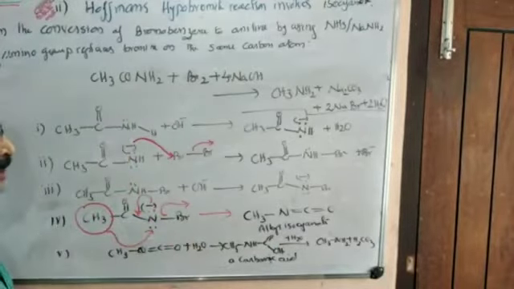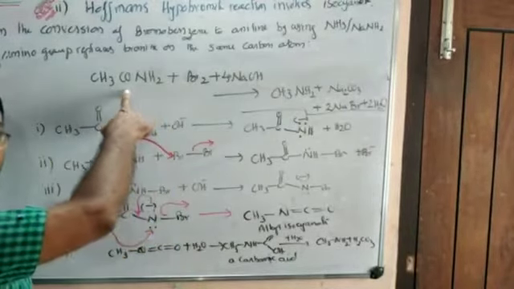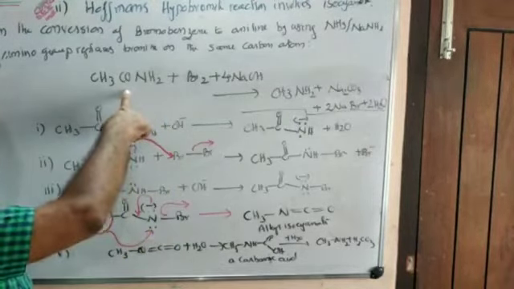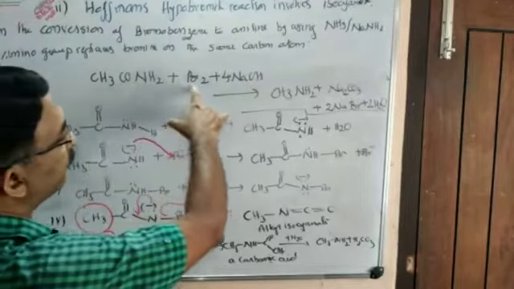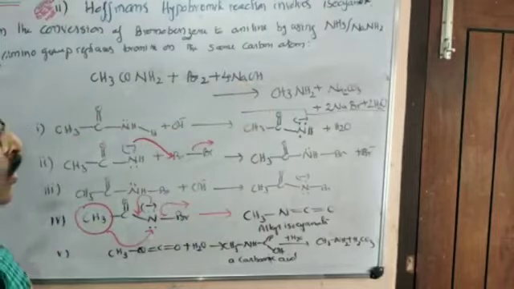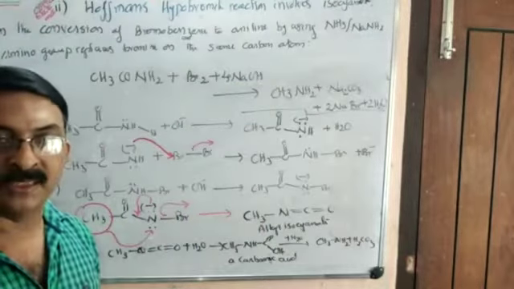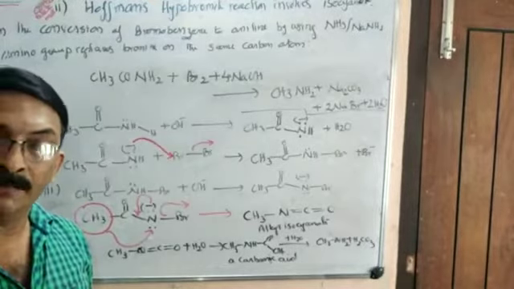So, what is Hofmann's degradation reaction? Here, an alkanamide, an amide, aromatic or non-aromatic, reacts with bromine and alkali, a mixture of bromine and alkali, or you can take hypobromite. Either you take halogen and alkali, or you take hypohalite.